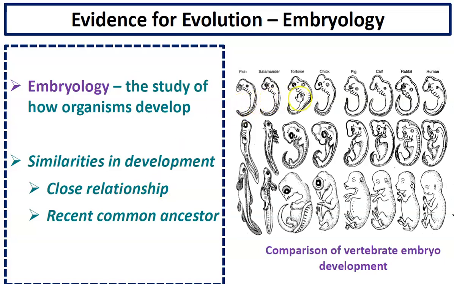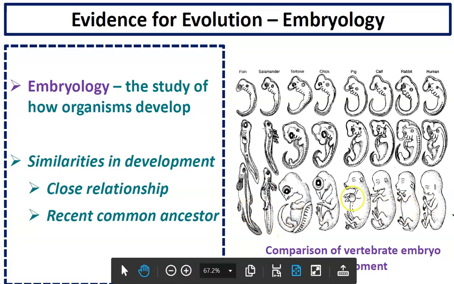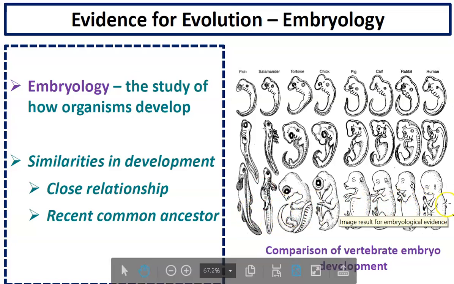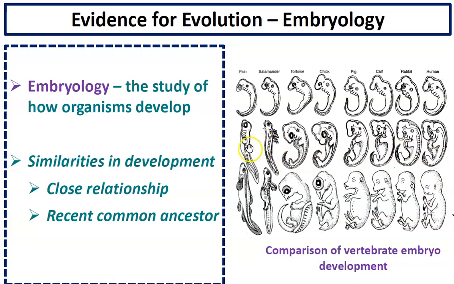If you look at this top line, you can't really tell the difference between a fish or a human. All the organisms here look very similar at that very earliest stage of development. Then as you go down, you can definitely see the differences in these organisms. But the second row is still very similar, with a lot of similarities between the embryo of a human and the embryo of a rabbit.